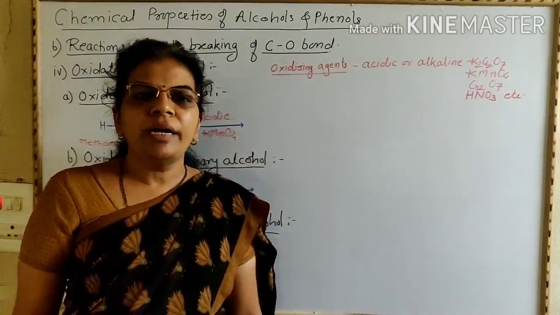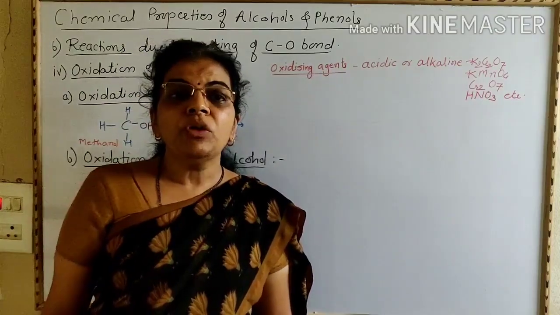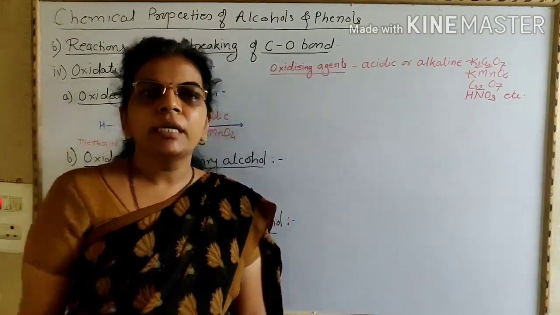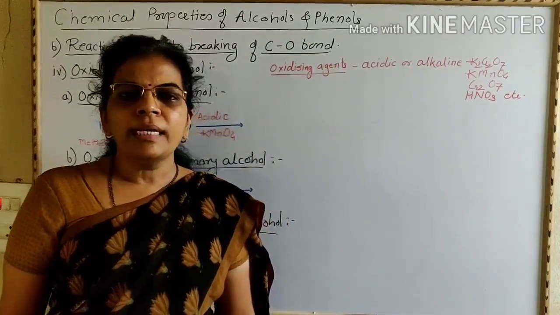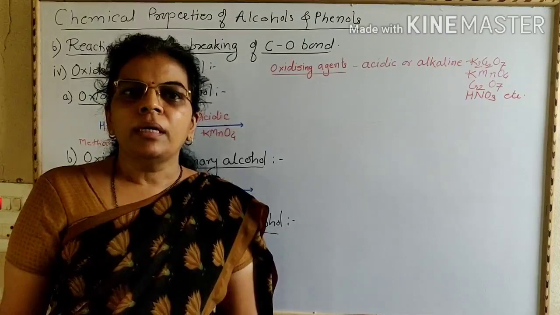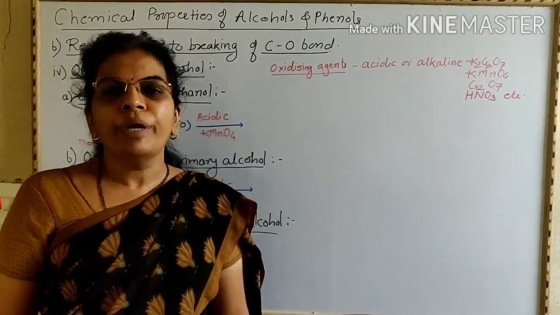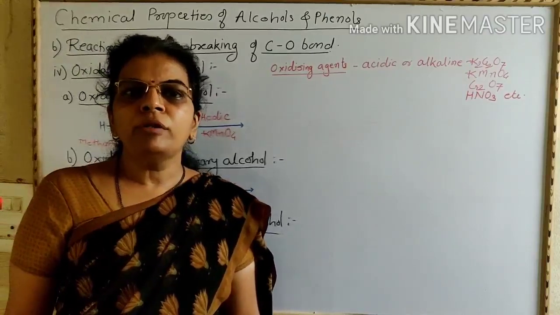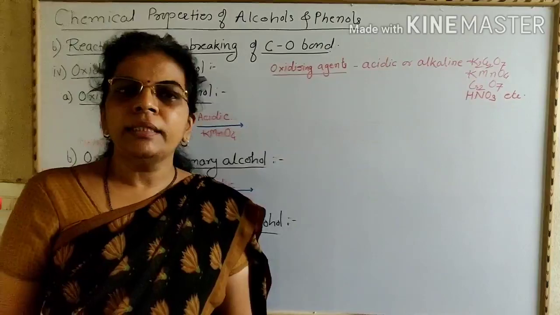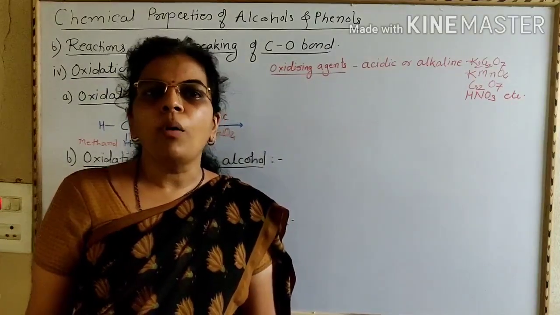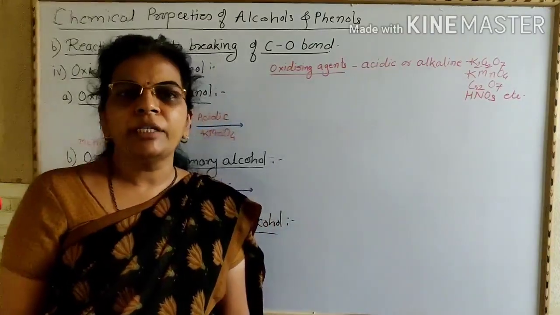Last time we have started chemical properties of alcohols and phenols, in which we have completed first test, that is laboratory test for alcohols and phenols. Then second property we have seen is reactions involving breaking of OH bond. And then we have started next property, that is third property, that is reactions involving breaking of C-O bond, in which we have seen three reactions.